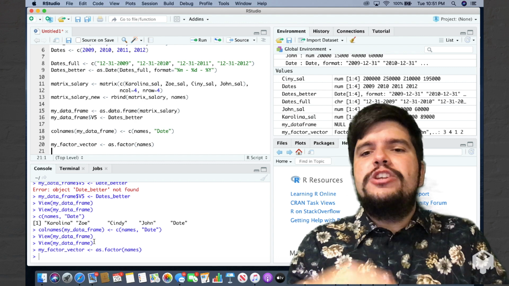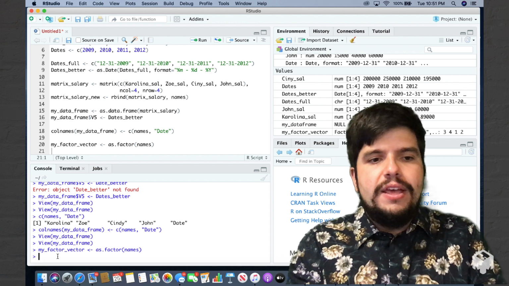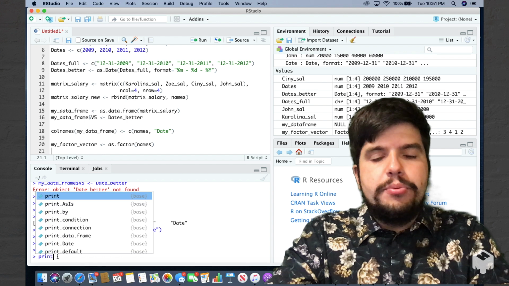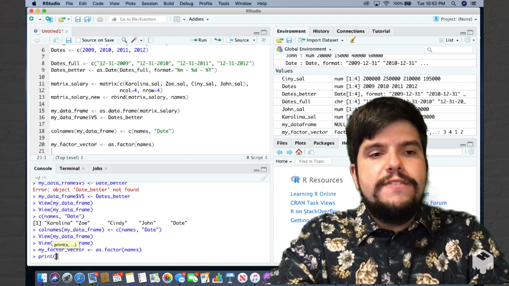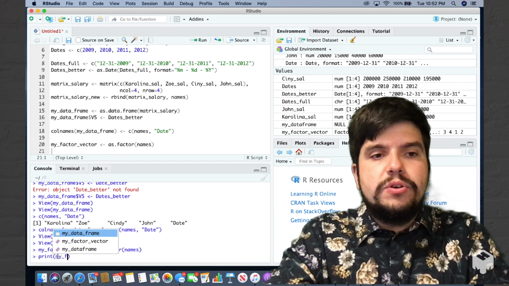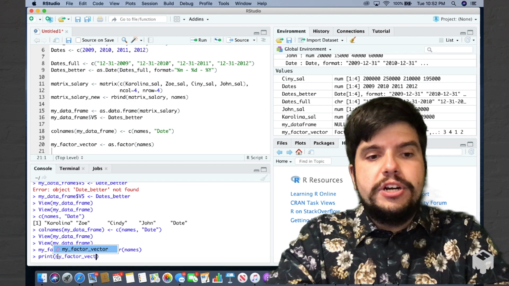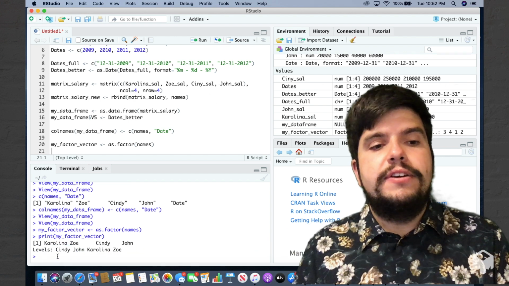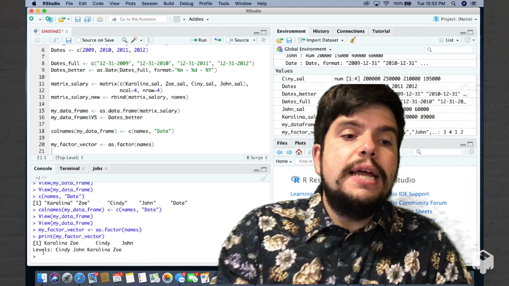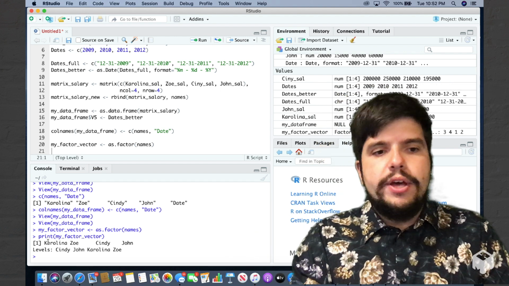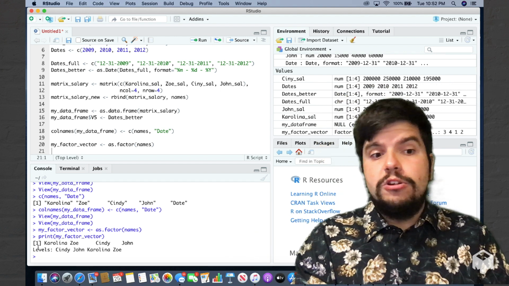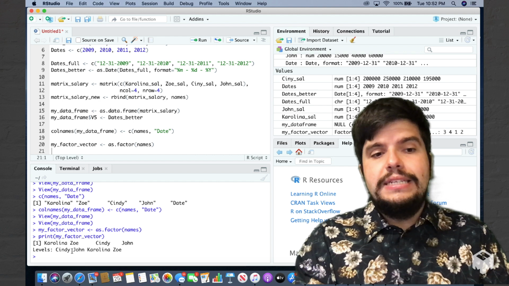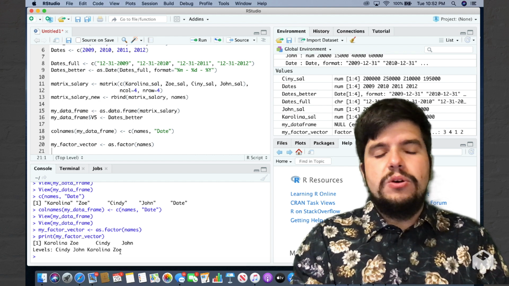How does that translate in my data? If I were to print my_factor_vector using the print function, what I will get is something a little bit different. I will get a vector with my data, but I'm also going to get levels in alphabetical order: Cindy, John, Carolina, and Zoe.